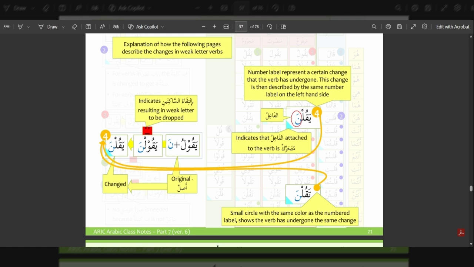So you can see there are two sukuns here, which is also known as ittiqa'us sakinaini. So it is not possible for us to pronounce this. Therefore, the weak letter waw is dropped and we get yakulna. The same thing applies to the word taqulna.